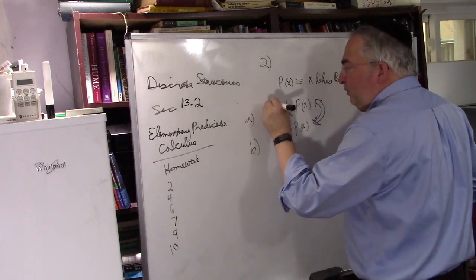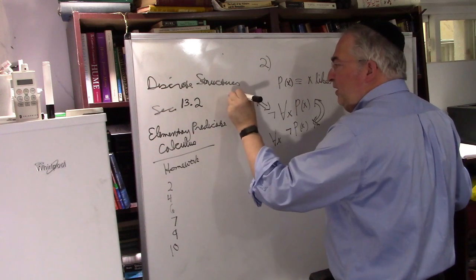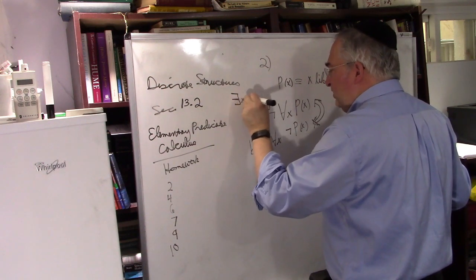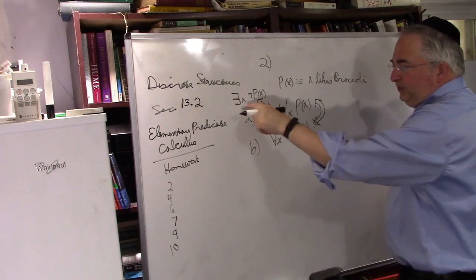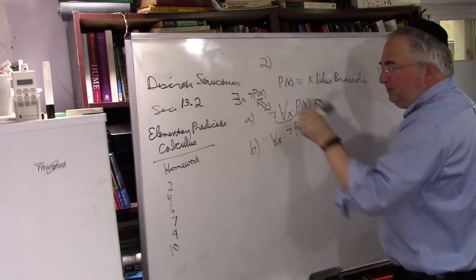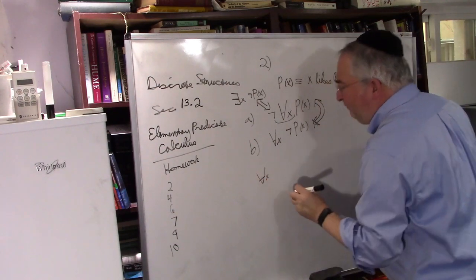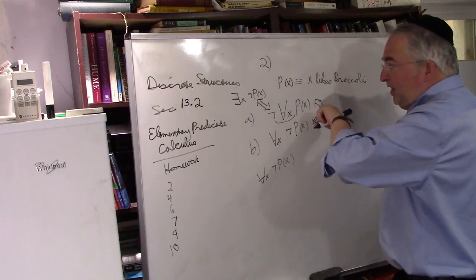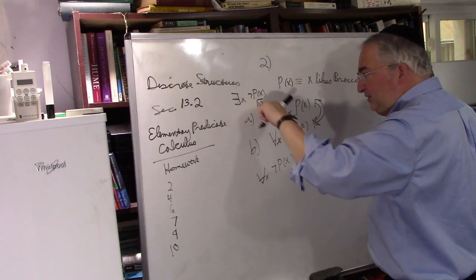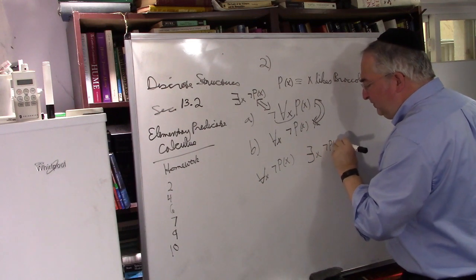This we saw is equivalent, by De Morgan's law, to there exists an X such that not P of X. This comes across and becomes like that. Now watch this. If I say for all X, not P of X, that implies there exists an X, not P of X.